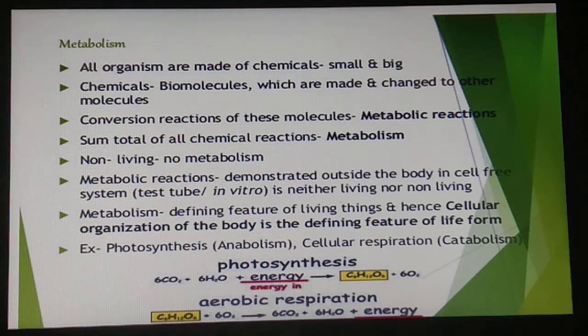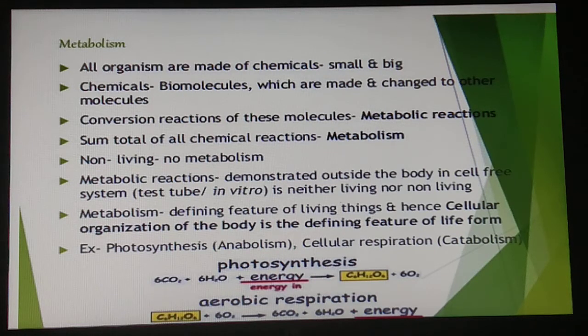Now you can see here a chemical equation or reaction that is written. The first one is photosynthesis, which is an anabolism type of metabolism. So what do we mean by anabolism? It builds complex molecules from simpler ones. Fine. So you can see here the complex molecule is C6H12O6, and it has been formed from the simpler ones, which are CO2 and H2O.